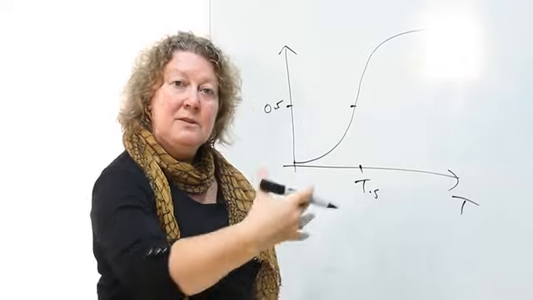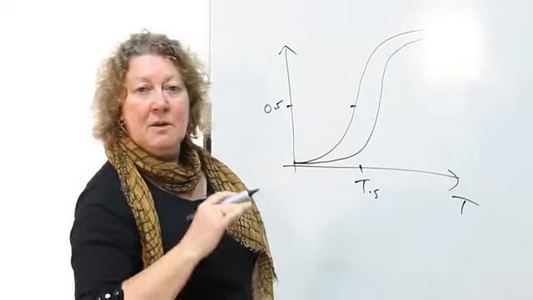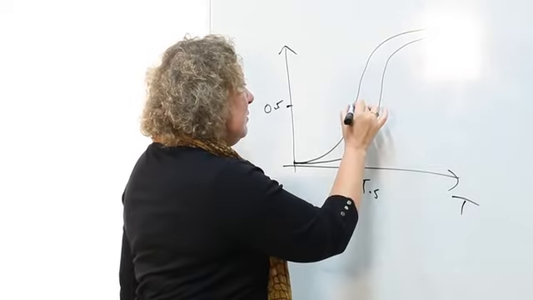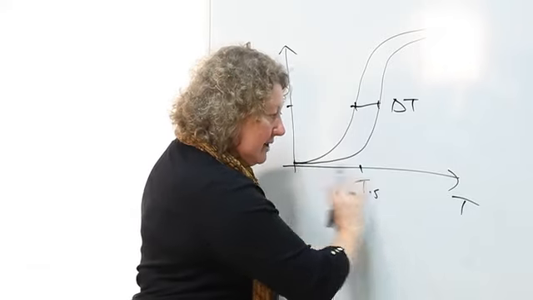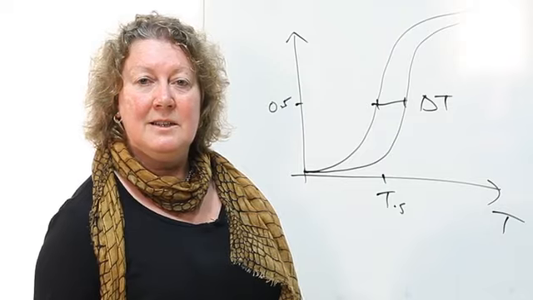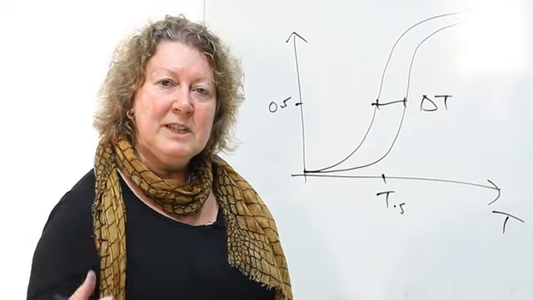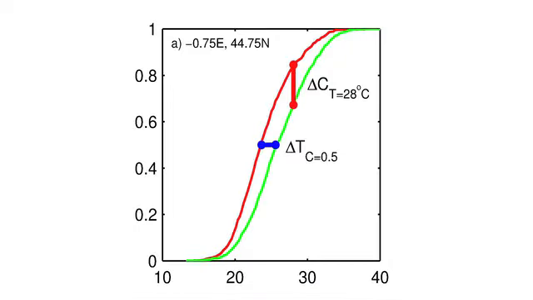Now if I look forward in time and do the same thing again, I have a different CDF. And what we want to find out is what's the change, delta T, as a function of temperature or as a function of likelihood. So now let's look at some actual data. So we're going to look at measurements from a region around Bordeaux and look at the change.